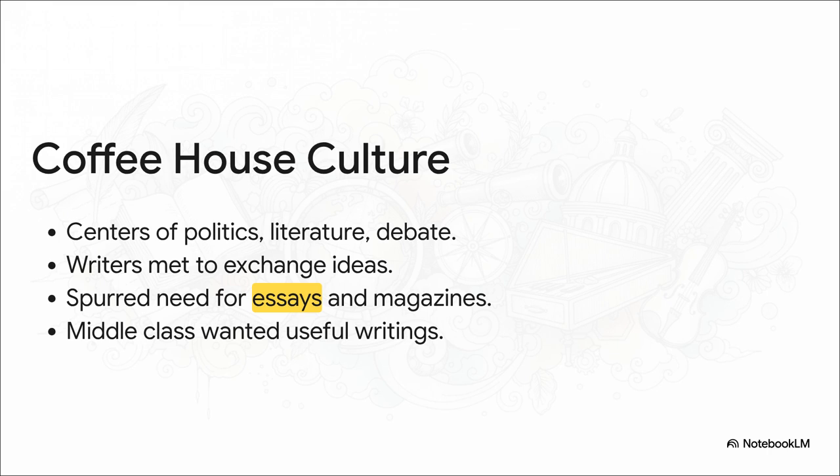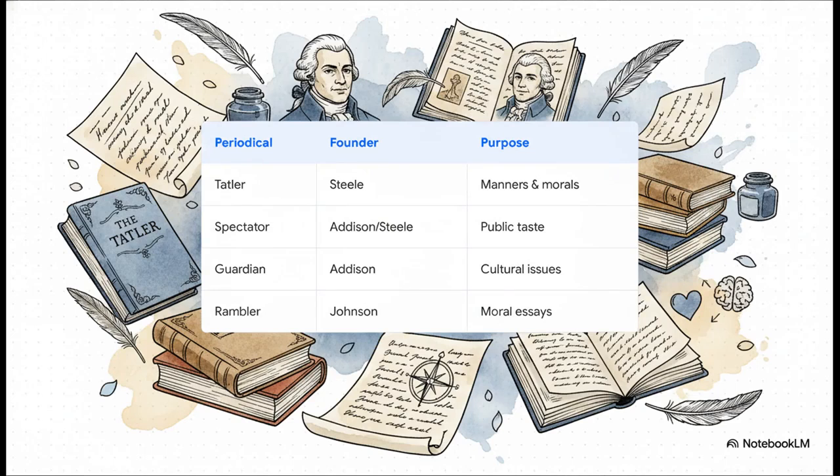People didn't just want fluff, they wanted useful, informative content. This demand completely birthed modern journalism. Check out this table. It's a who's who of early publishing. Richard Steele founds The Tatler to discuss manners. Then he teams up with Joseph Addison to launch The Spectator, which was specifically designed to improve public taste and promote virtue. Addison follows up with The Guardian, and Samuel Johnson gives us The Rambler.